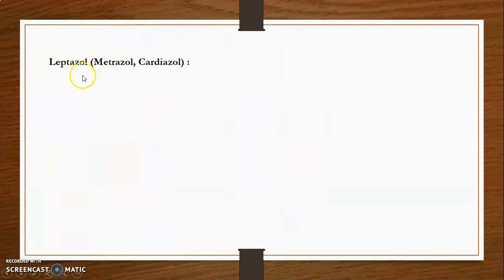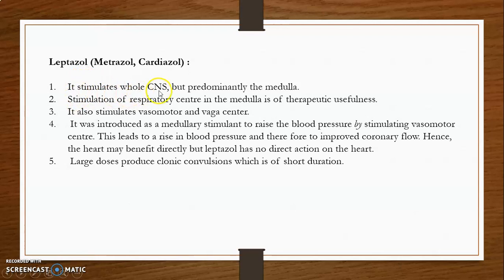Then leptazol, or metrazol, or cardiazol. It stimulates the whole CNS but predominantly the medulla. Stimulation of the respiratory center in the medulla is of therapeutic usefulness. It also stimulates the vasomotor and vagus centers.